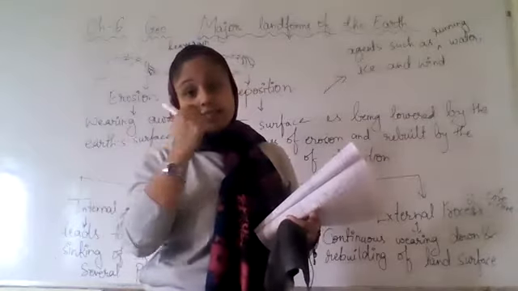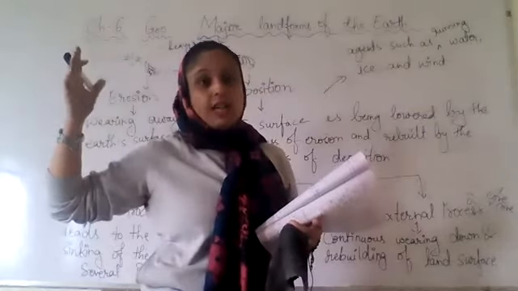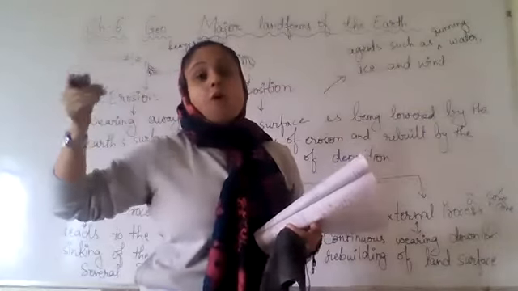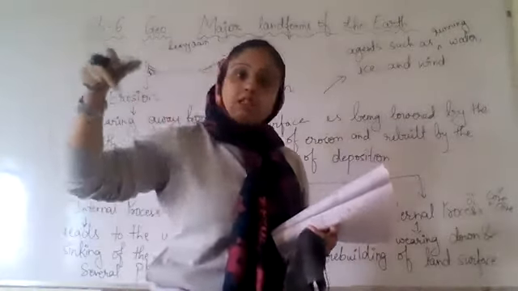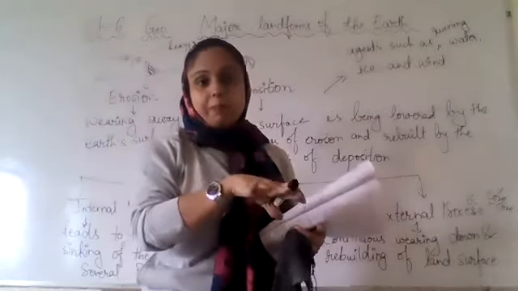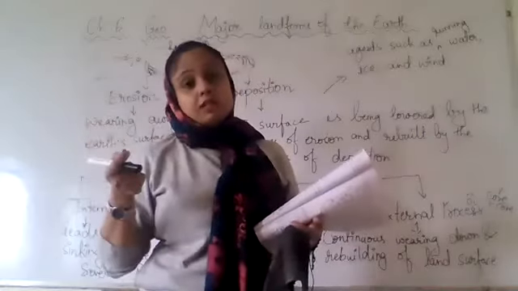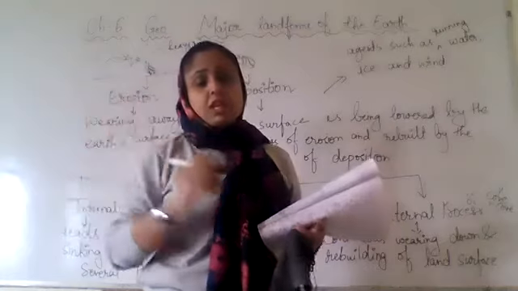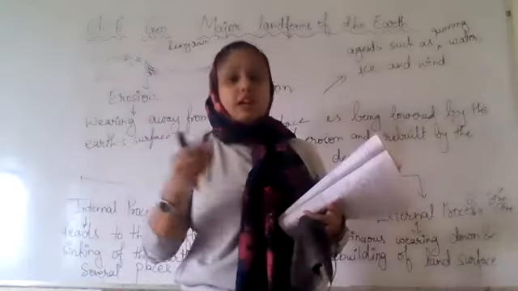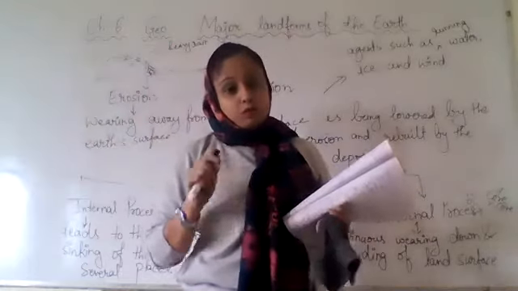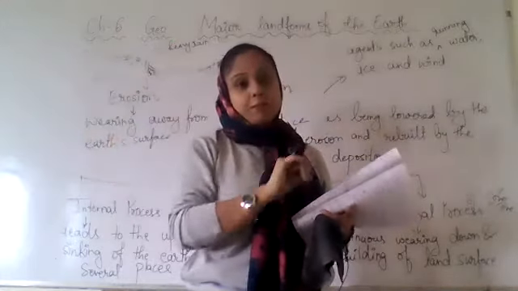Okay. Also ice. When you see glaciers, glaciers are basically ice, right? They are frozen water. Now when the ice melts, it will take things with it, whatever comes in its way. Now the wind. When there is heavy wind, like a cyclone or hurricane, that also takes things with it, right?